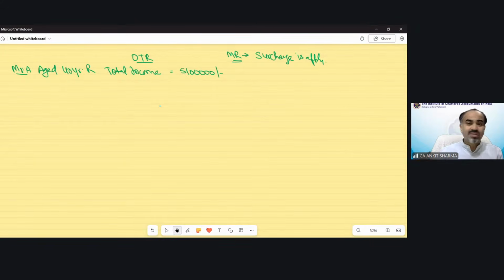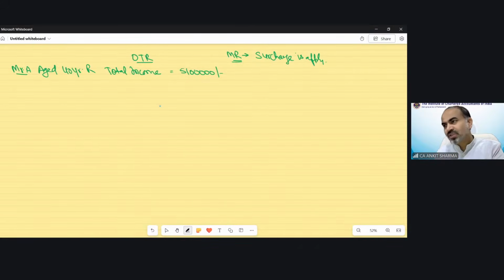If surcharge is not applicable, this won't happen practically. And surcharge is applicable when total income exceeds 50 lakh rupees. So in the exam, if marginal relief is being asked, your total income must be given as more than 50 lakh rupees at least. Because if it is less than 50 lakh, you can write it down: no MR applicable. You need not even calculate it. And you will understand why when we solve this question.